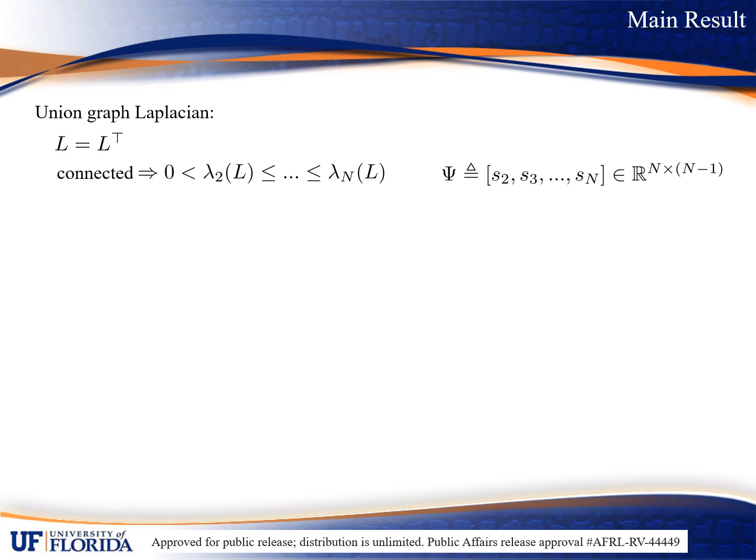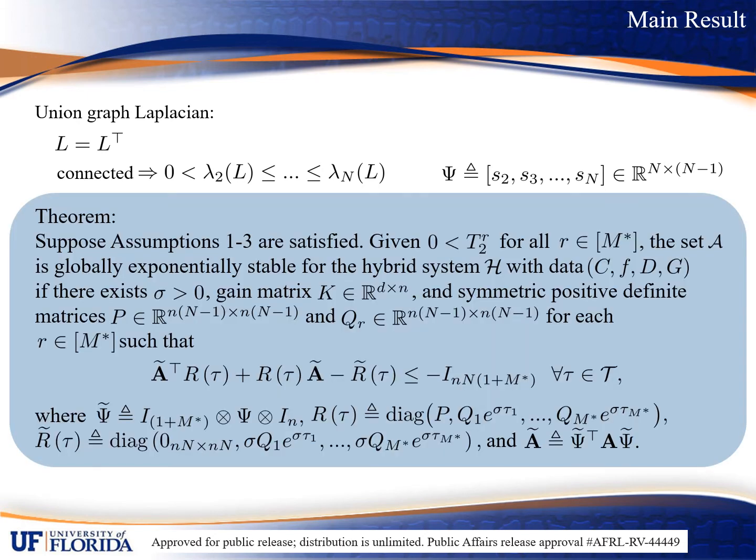Since the graph G is undirected, the Laplacian is symmetric. Moreover, since G is connected, then the smallest eigenvalue of L is 0, and all other eigenvalues are strictly positive. The symmetry of the Laplacian means we can diagonalize L to obtain an orthonormal basis for Rn. We then define the matrix psi, which consists of eigenvectors 2 through n, and is used in the development of a bilinear matrix inequality. We now arrive at the main result, which states the following.